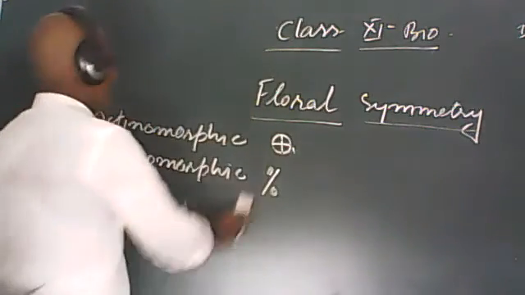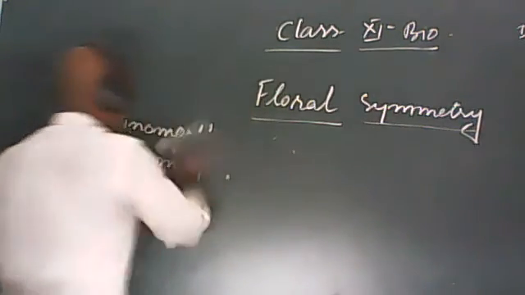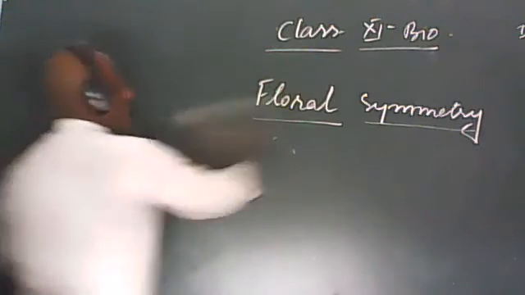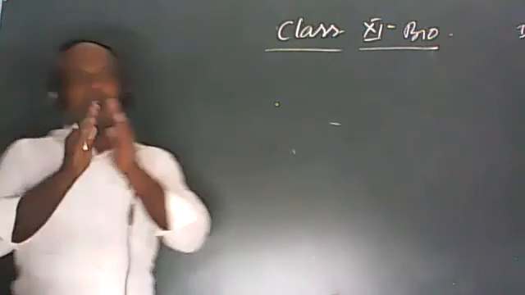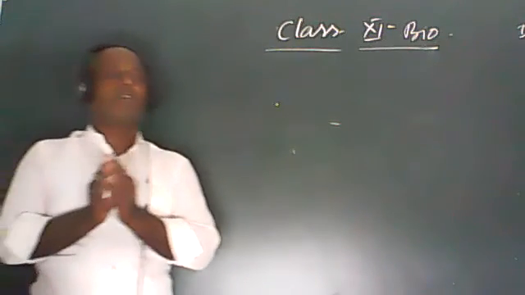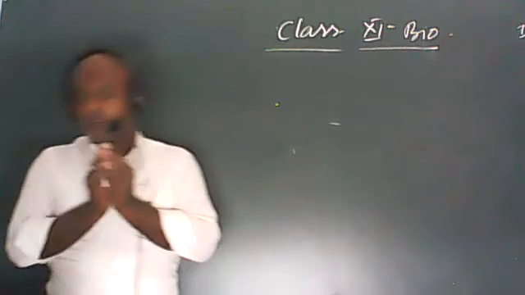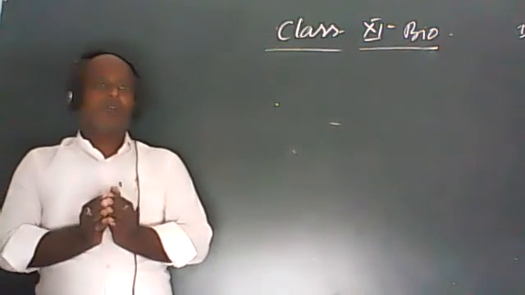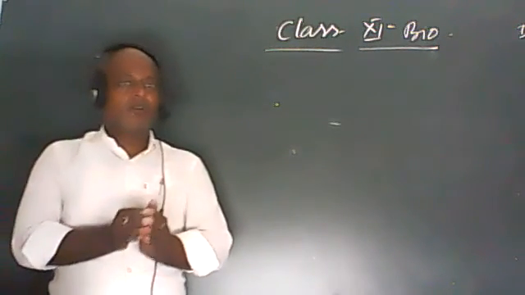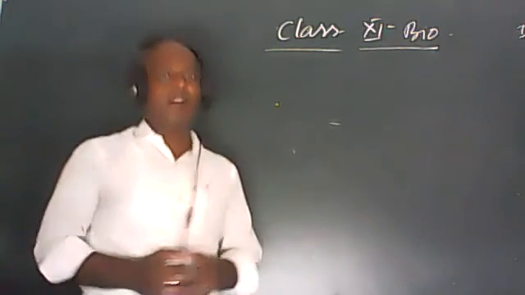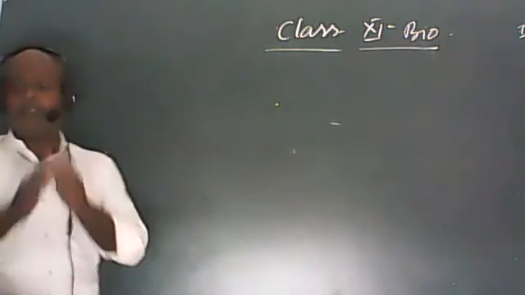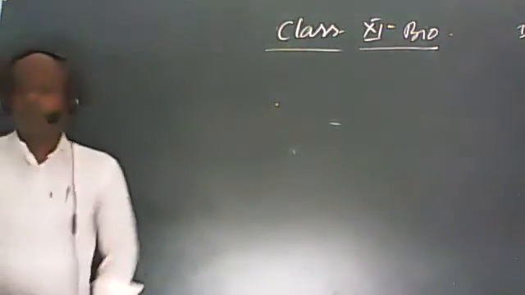We should know about isomerous and heteromerous flowers. In your NCERT it is given: trimerous flower, dimerous flower, tetramerous flower, pentamerous flower. This heading is given in your NCERT.